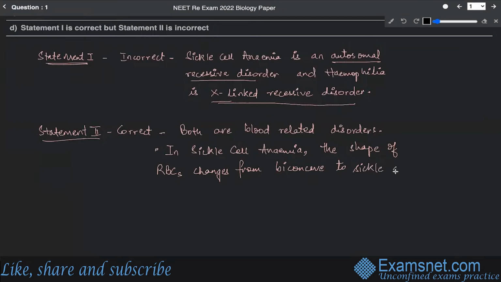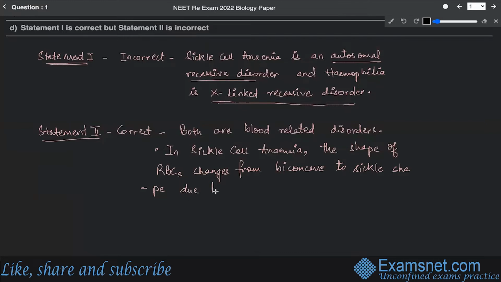That means it's a kind of boat shaped structure. So the biconcave structure changes into sickle shape, and because of that the oxygen carrying capacity of the RBCs is very less. It is because of the substitution of a very important amino acid, glutamic acid, by valine.